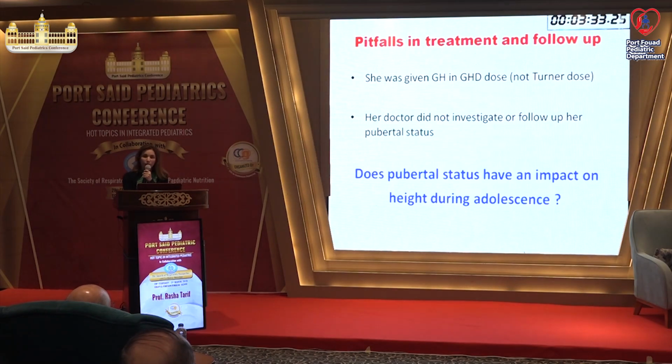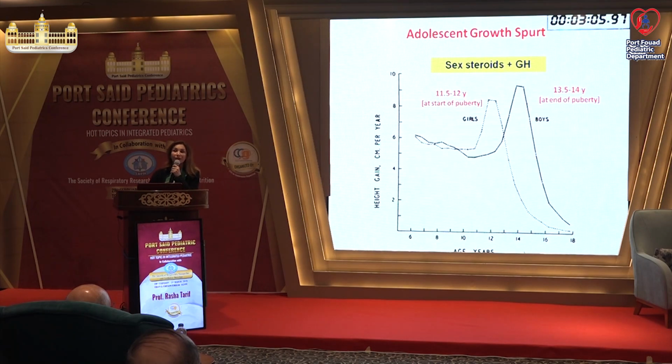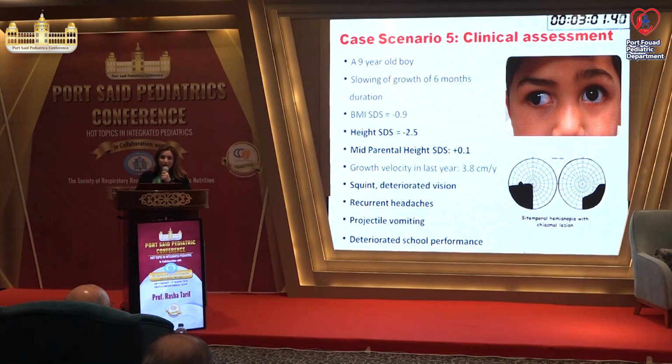Now, let me ask you, does pubertal status have an impact on height during adolescence? Yes or no? Who says yes? Does puberty affect the height? Yes, a very big yes. Because to achieve the adolescent growth spurt, we need a synergistic effect of sex steroids and growth hormone working together. And this occurs at the age of 11.5 to 12 in girls and 13.5 to 14 in boys. So if you do not have sex steroid, you will not achieve the growth spurt, even if the growth hormone is normal.